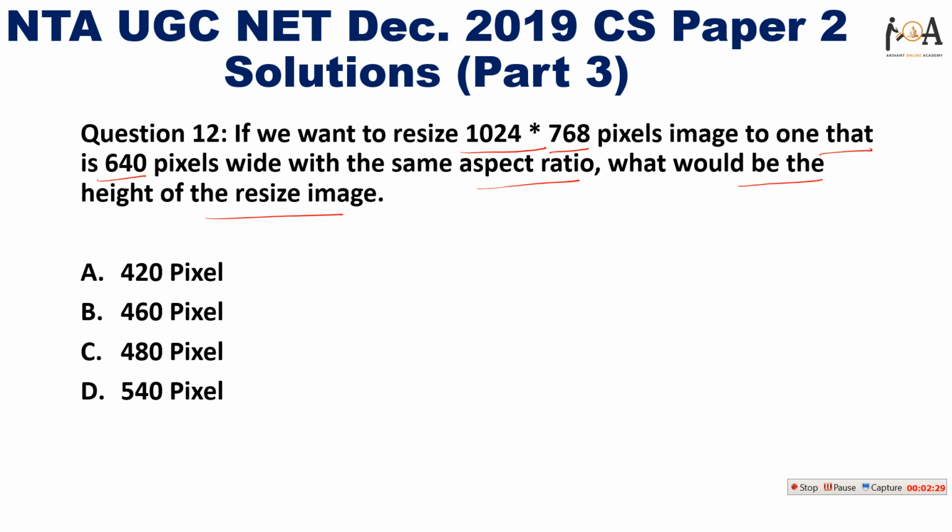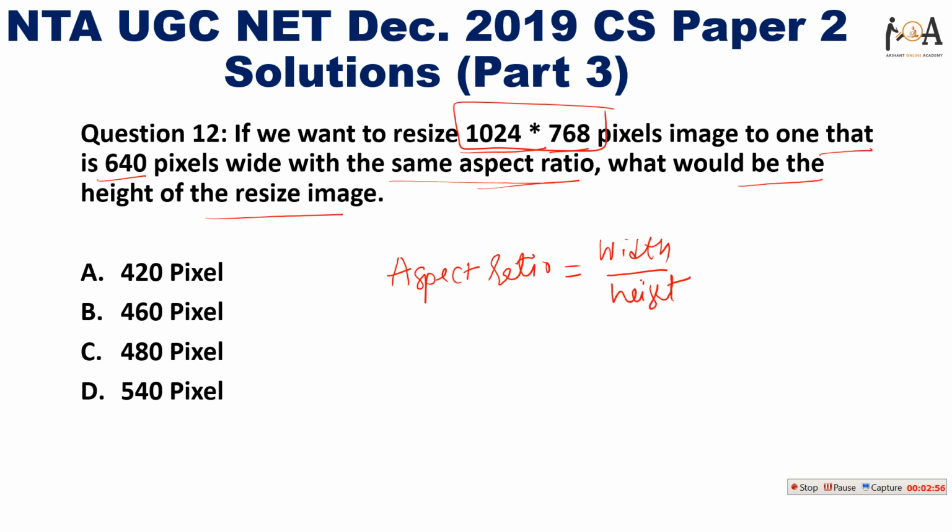So let's just solve this. If we want to resize a 1024 by 768 pixel image, we need to keep the same aspect ratio. If you know the basic concepts of computer graphics, then for aspect ratio we have the formula: aspect ratio is nothing but width by height. Width is 1024 and height is 768 pixels, right?